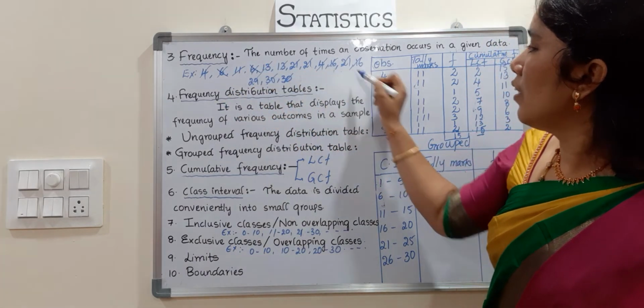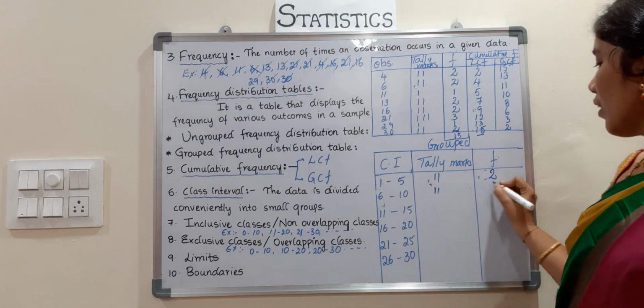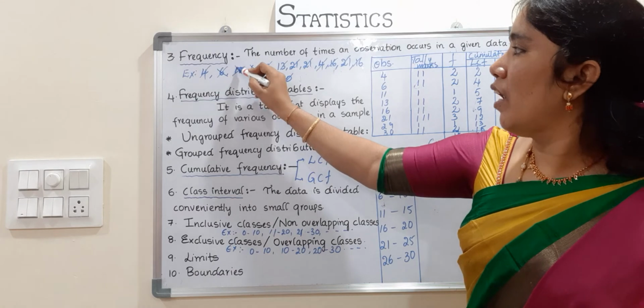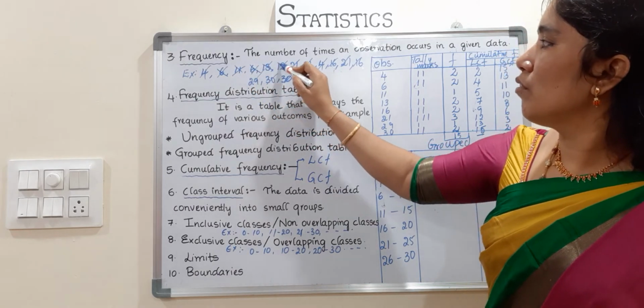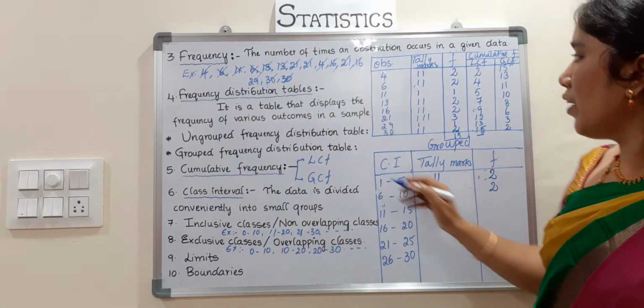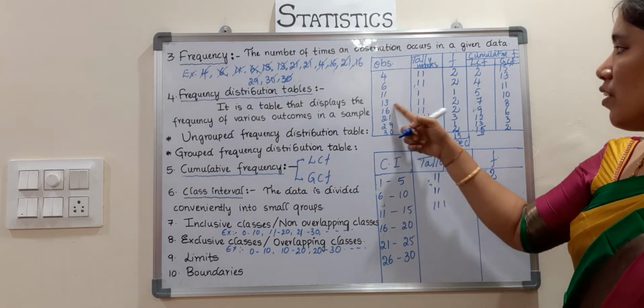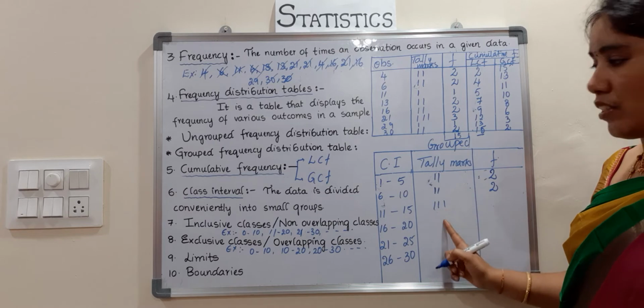1, 2, that is not there. Only 2 are there, so you can write the frequency as 2. Next, 11 to 15 are there in between: 11, 13, and one more, so 3 are there. Means 11 is 1 time, 13 is 2 times. From this data also, write easily.